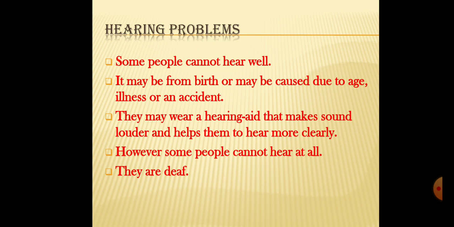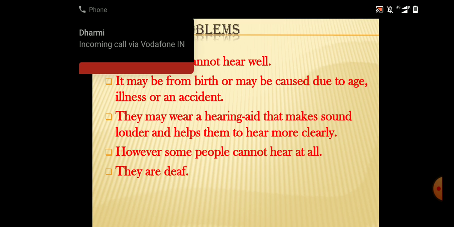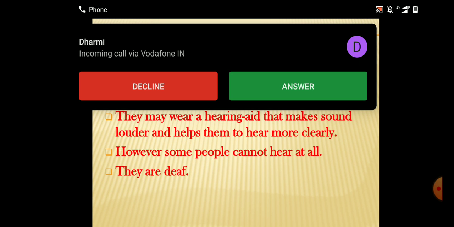Now, hearing problems. Blind people cannot see clearly, and those people who are deaf have the hearing problem. Some people cannot hear well. It may be from birth or may be caused due to age, illness or an accident. They may wear a hearing aid that makes sound louder and helps them to hear more clearly. However, some people cannot hear at all.